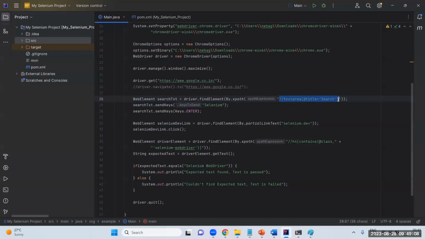Maybe people from a testing background have heard this word. What is XPath? What is ID, what is CSS and all, I'll definitely cover in detail in the class, including how to write them, because this is very, very important. Using XPath and different kinds of locators only, we will communicate with the browser. The browser should know where I should click, where I should enter the value, and from where I need to select the value. This is a very important topic, and I'm definitely going to cover it in detail.